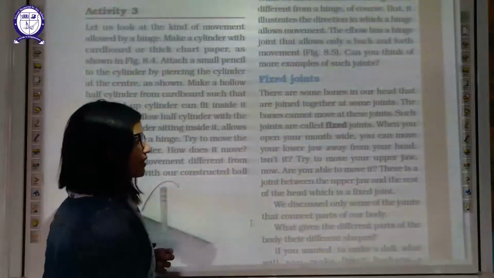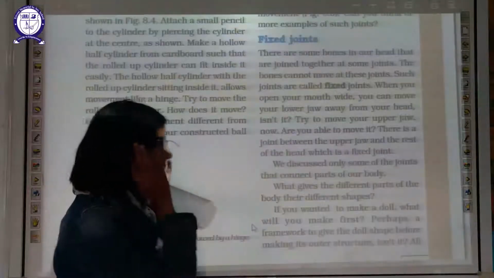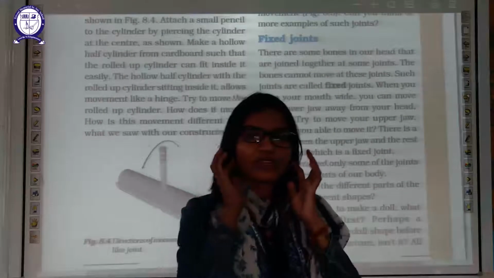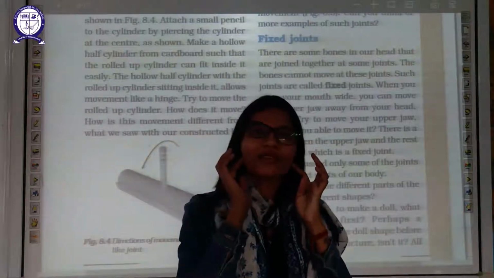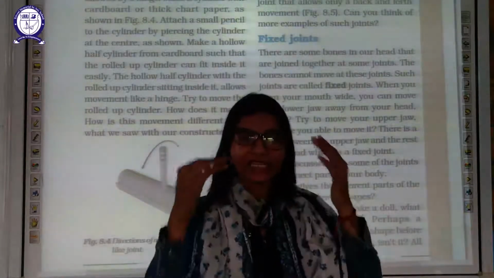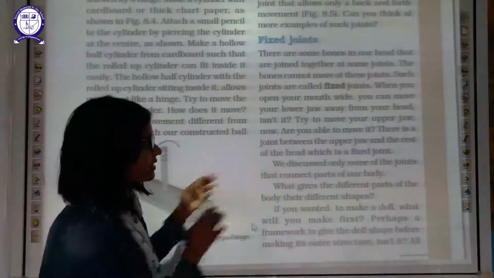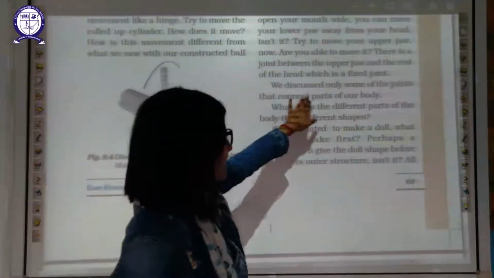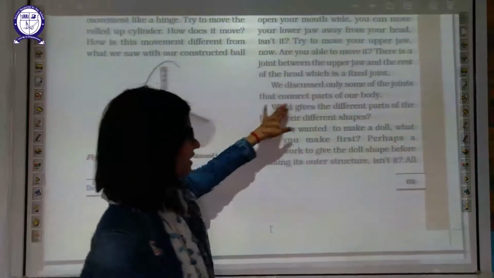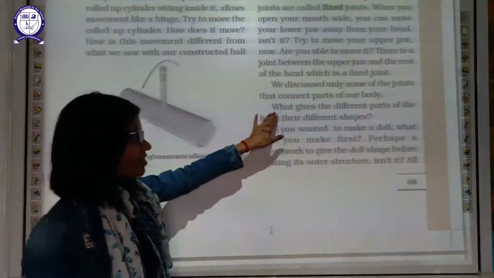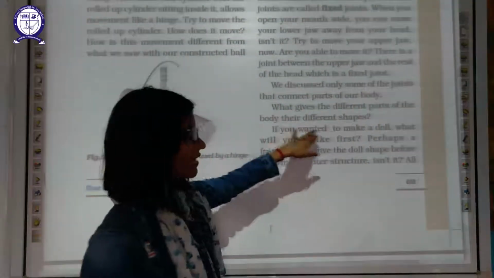Are you able to move it? There is a joint between the upper jaw and the rest of your head. Their joint is here only. That's why only the lower jaw moves and the entire skull part is under these fixed joints. We discuss only some of the joints that connect parts of your body. What gives different parts of the body their different shapes?